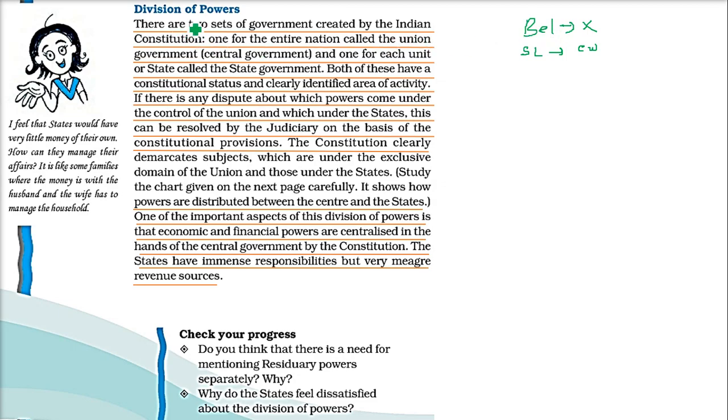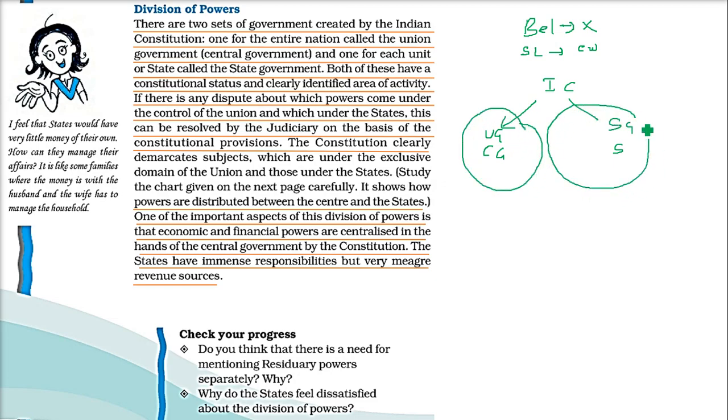So when we talk about division of power, the Indian constitution says two governments: a union government, that is the central government for the whole country, and then we have the state government for each unit. Both have certain powers, and this power is clearly defined.